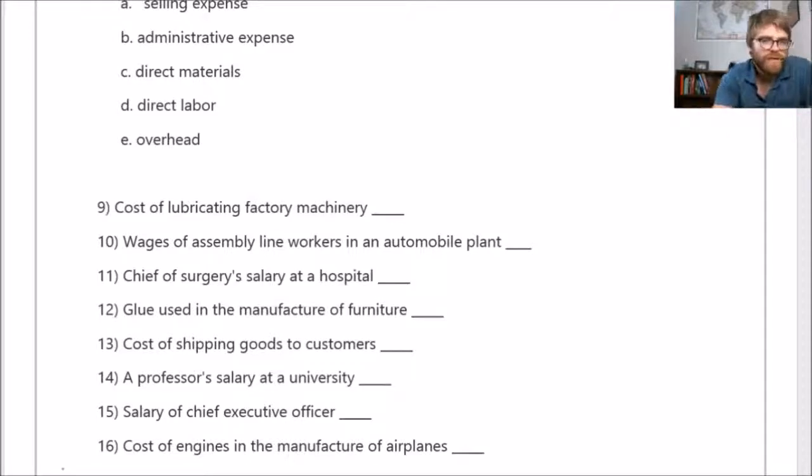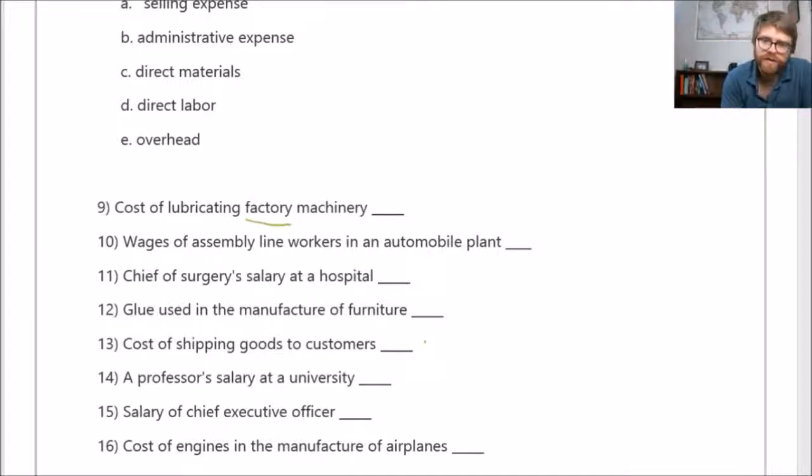So let's go through some more matching here. This will help you a lot. We talked a lot about this stuff in part one. I hope you watched part one of this. This is part two now. So let's keep going. So cost of lubricating factory machinery.